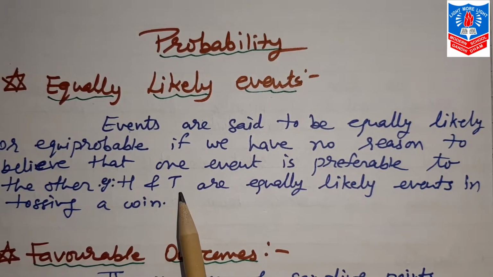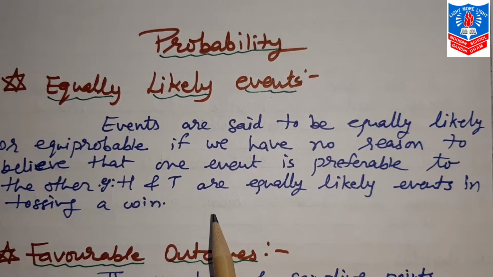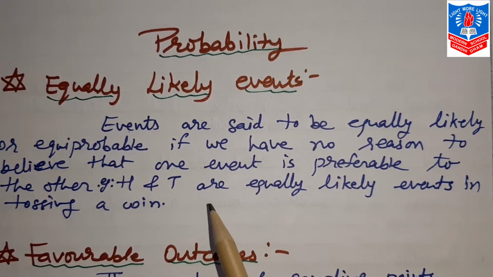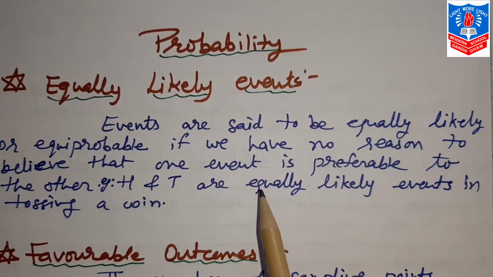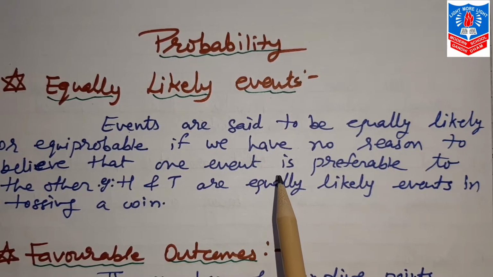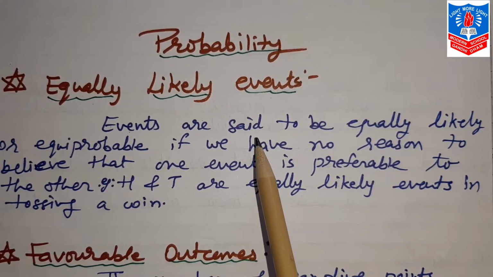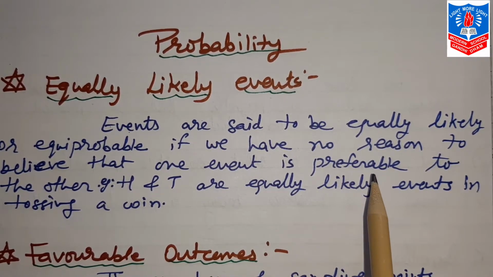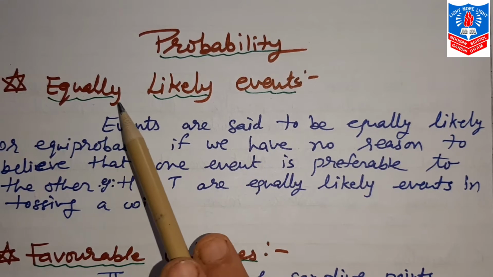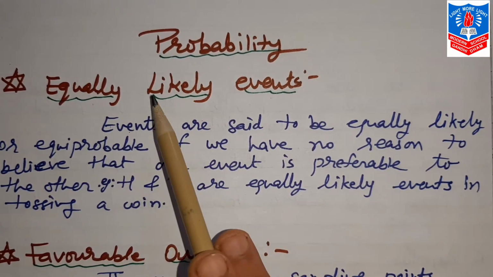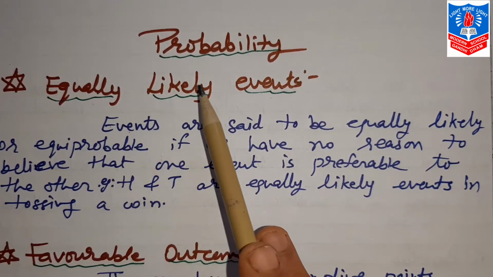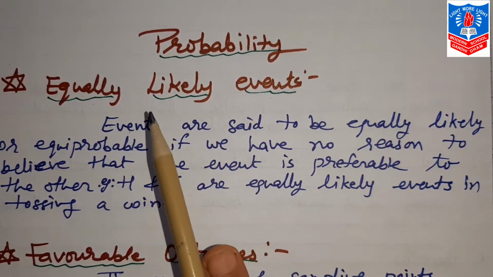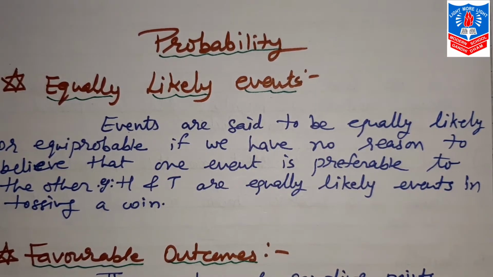It should not be that because I like head, when I toss a coin only head will be there, or because I don't like tail, that should not be there. Such kind of feelings, such kind of emotions should not be there. We give equal importance to each and every element of that event. That is known as equally likely. Next is